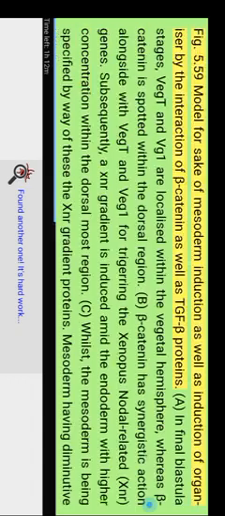Organizer. Nodal related high. Nodal related low. Ventral mesoderm. Figure 5.59: model for mesoderm induction as well as induction of the organizer by the interaction of beta-catenin and TGF-beta proteins.